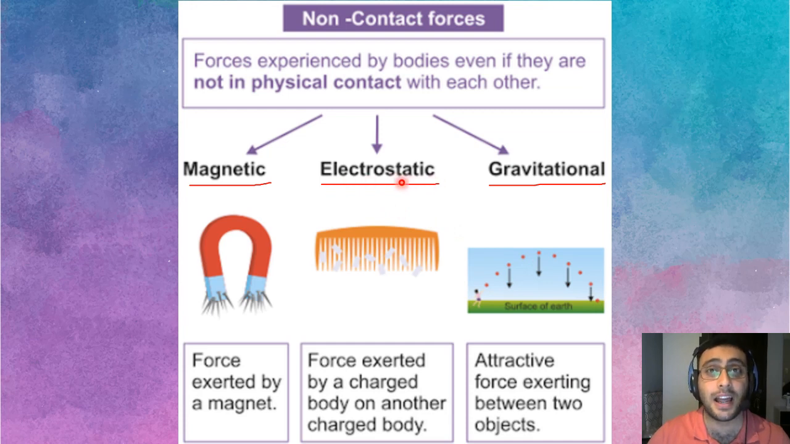Electrostatic. Electrostatic force. Like a plastic comb attracting or doing this to pieces of paper. You can do this at home with balloon. Next is magnetic. Magnetic. One more time. Magnetic force, which you need a magnet for it.